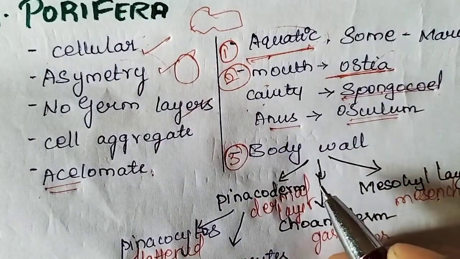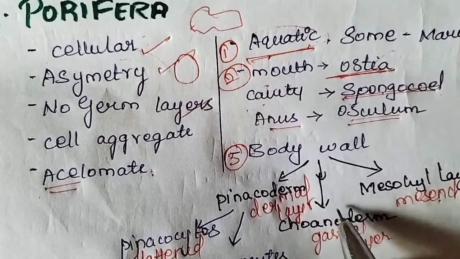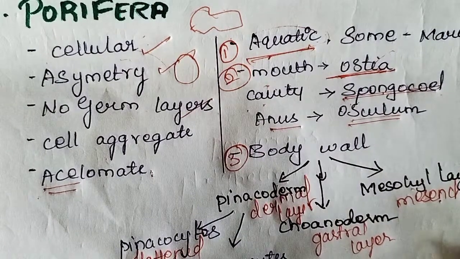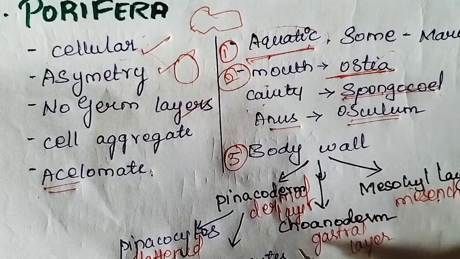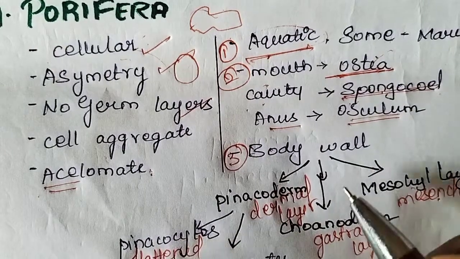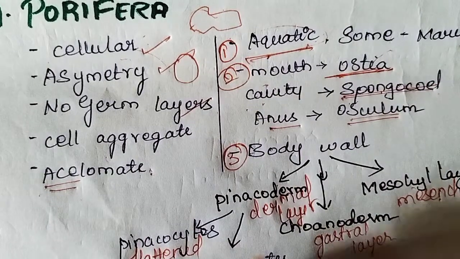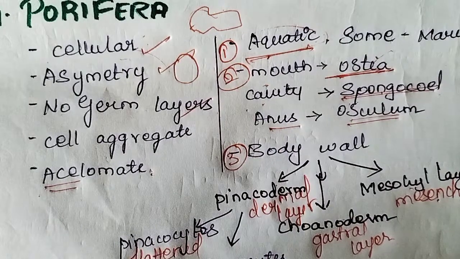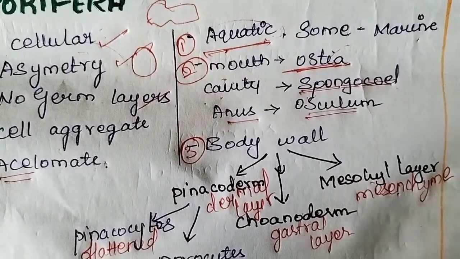The body wall is made of three layers: first the pinacoderm, second the mesohyl, third the choanoderm. Pinacoderm is the dermal layer, the outer layer. Choanoderm is the gastral layer, the inner layer, which lines the inner surface of the body. The mesohyl layer is in the middle, so we can call it the mesenchyme.